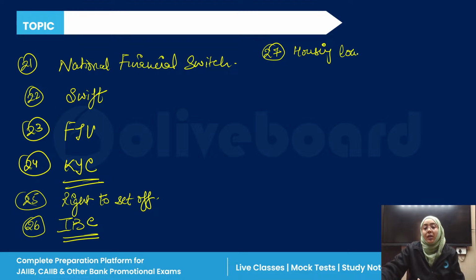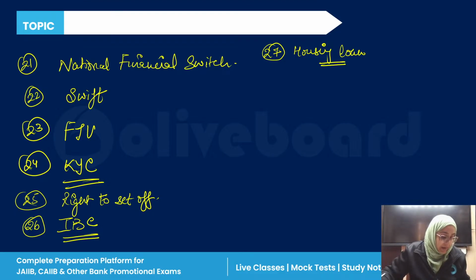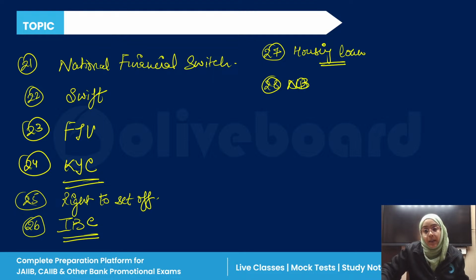Priority sector lending: what is the target in priority sector lending for housing loan, that was one of the questions asked in the examination. Then there was one question regarding the non-performing assets, NPA.